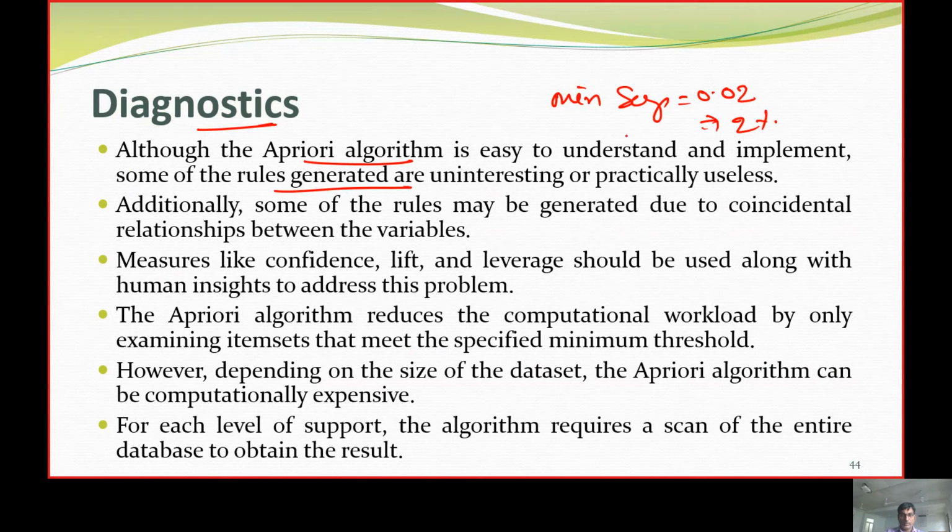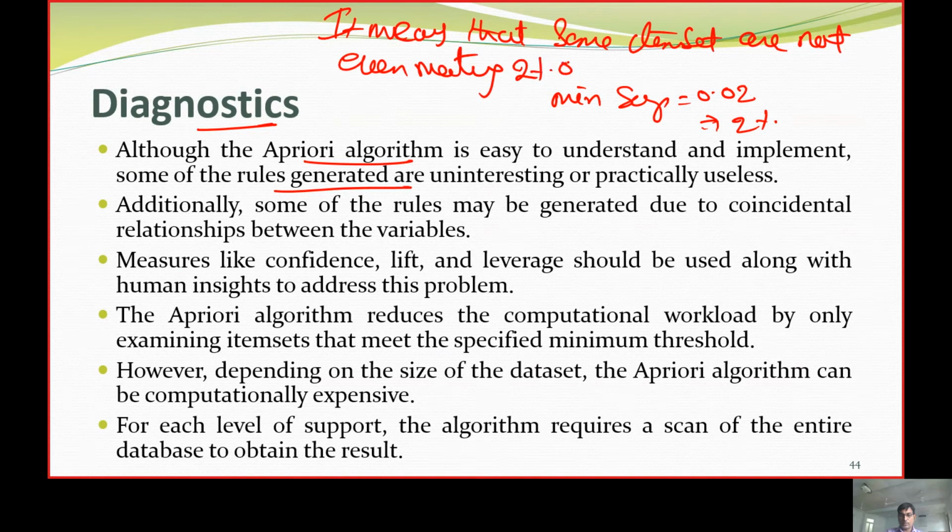What does it mean? Some item sets are not even meeting 2% support.